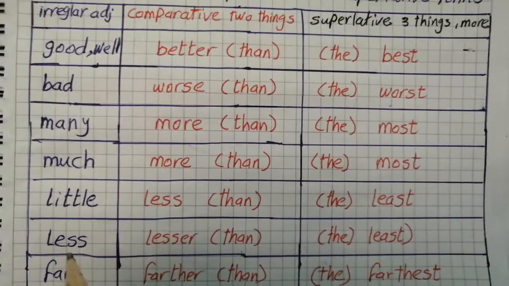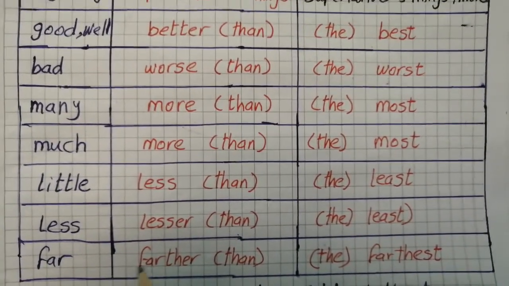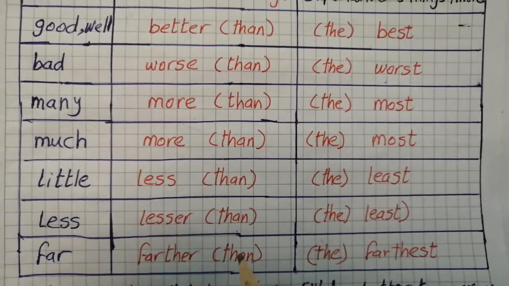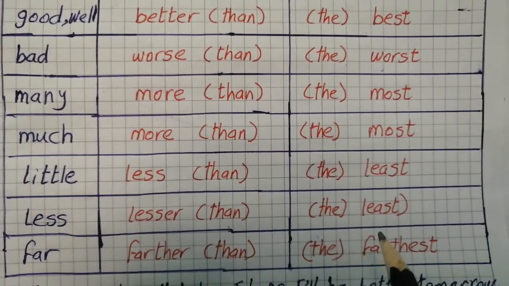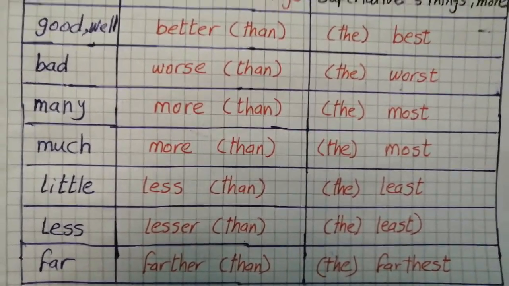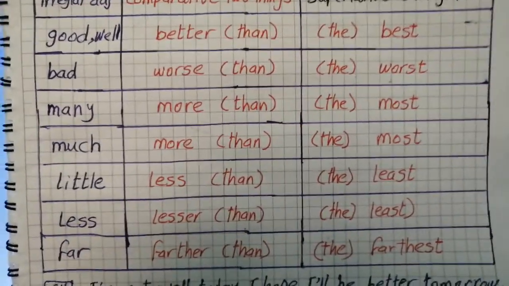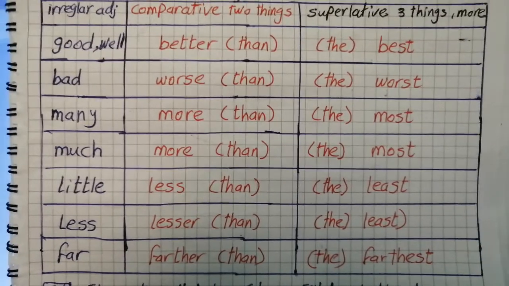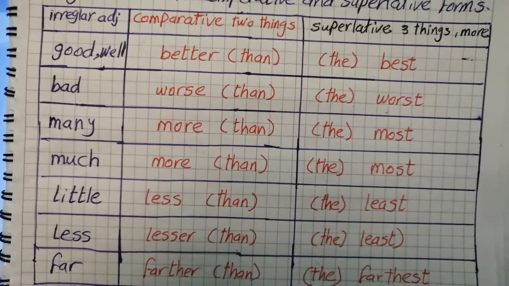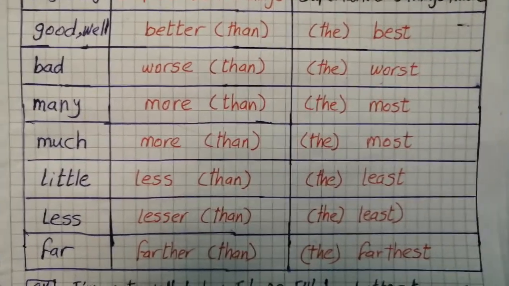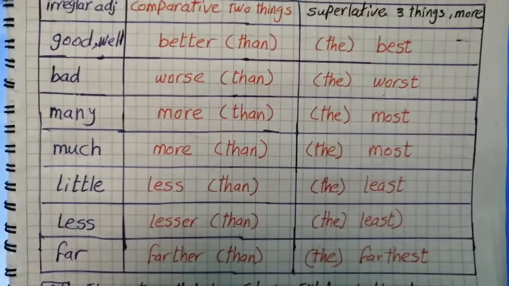Of course, near in the comparative, nearer and nearest, but far is different. Far in the comparative form, farther than, and the farthest. Okay, so this is the list of the irregular comparisons. You must study them by heart and don't use the normal way of forming comparative or superlative with these irregular adjectives. This is the way we use them in the comparative and superlative.